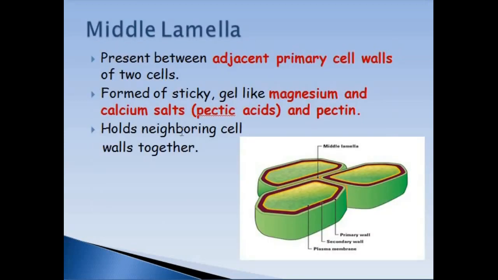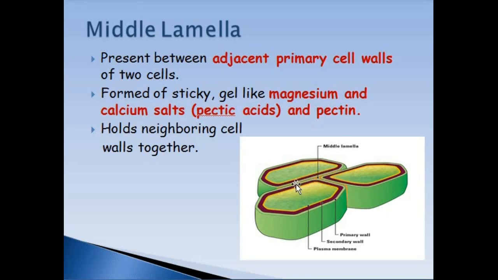Now comes the third layer of the plant cell, that is the middle lamella. Middle lamella is present between the adjacent or neighboring cells. As you can see in this figure, this yellow thin layer is showing the middle lamella, which is connecting the two cells with each other.